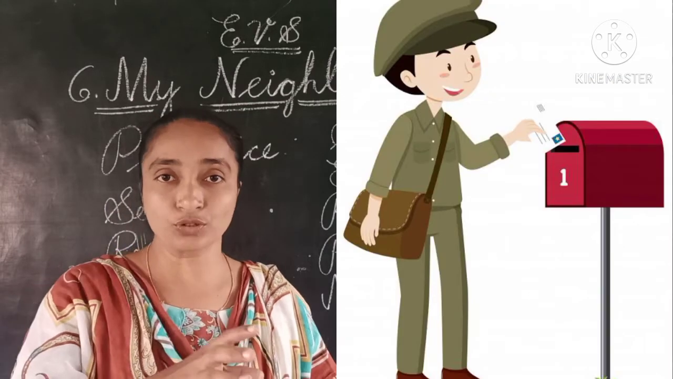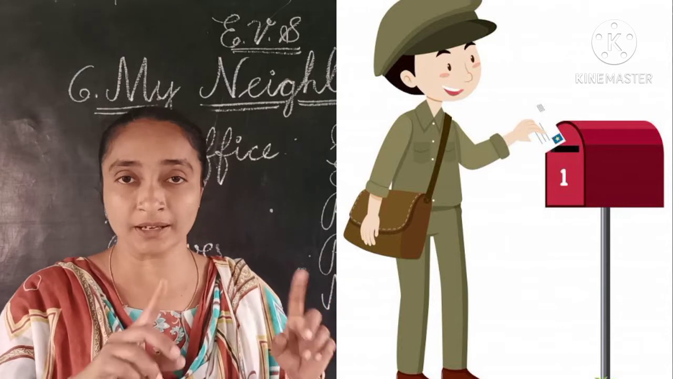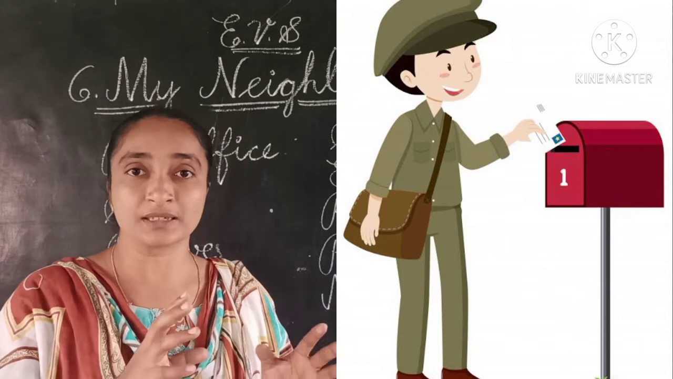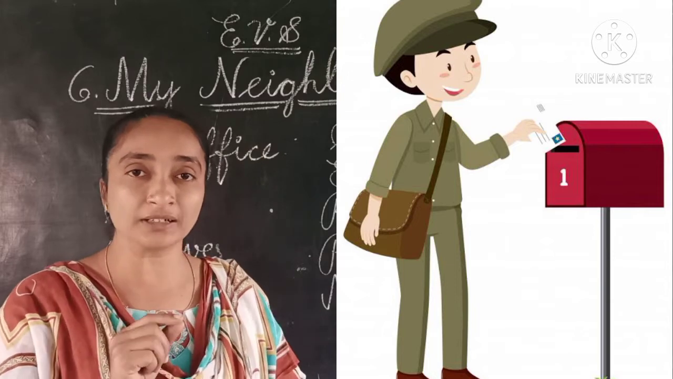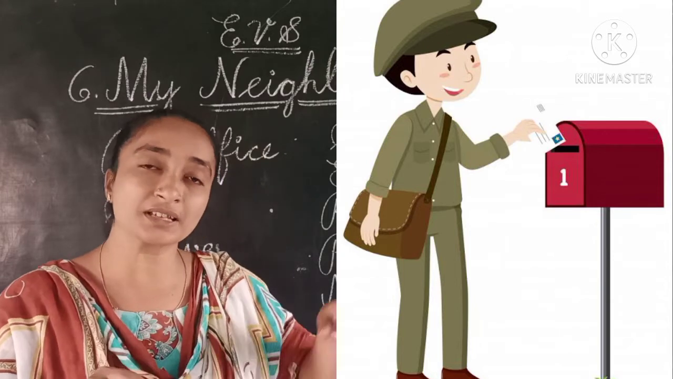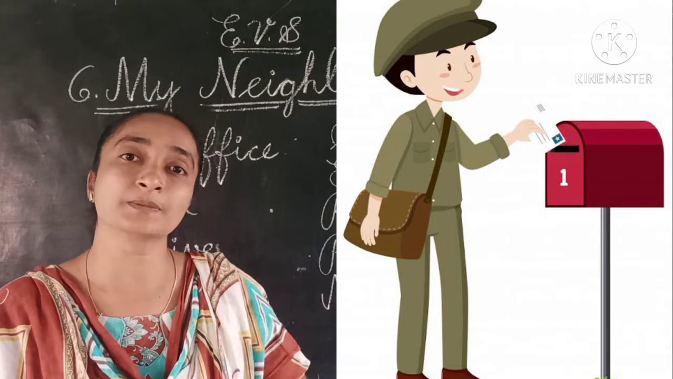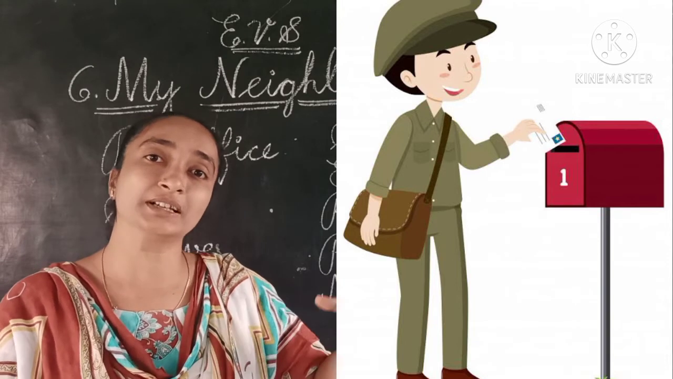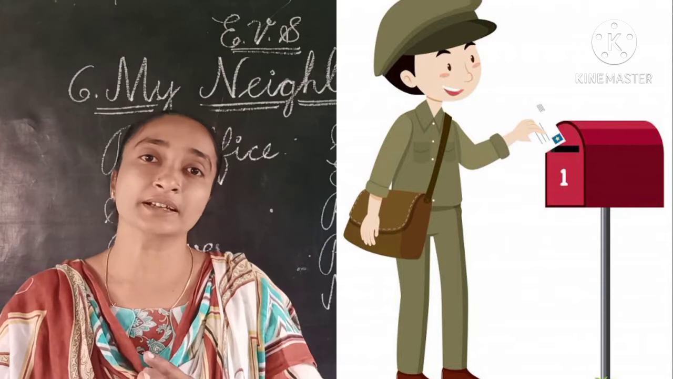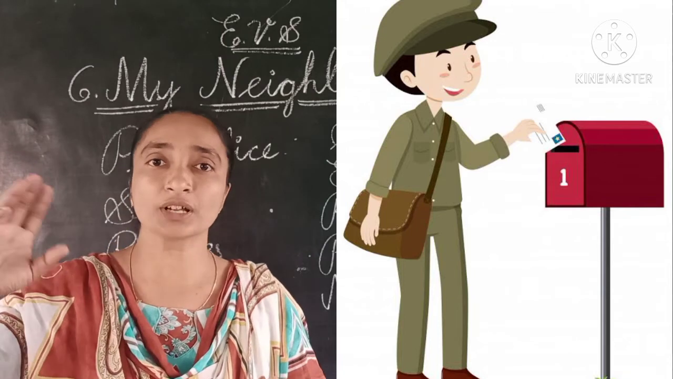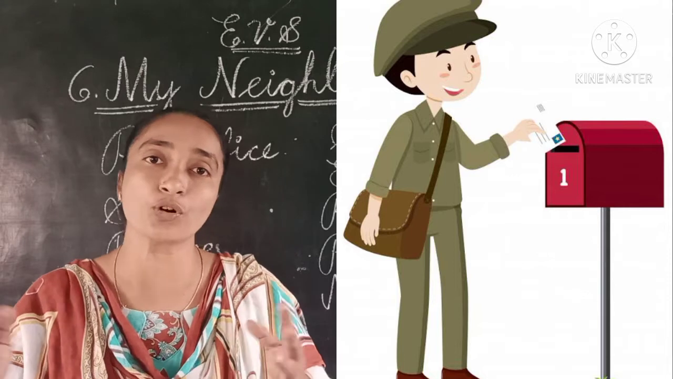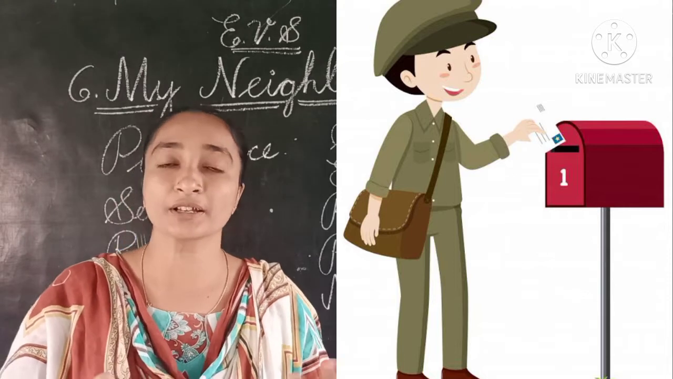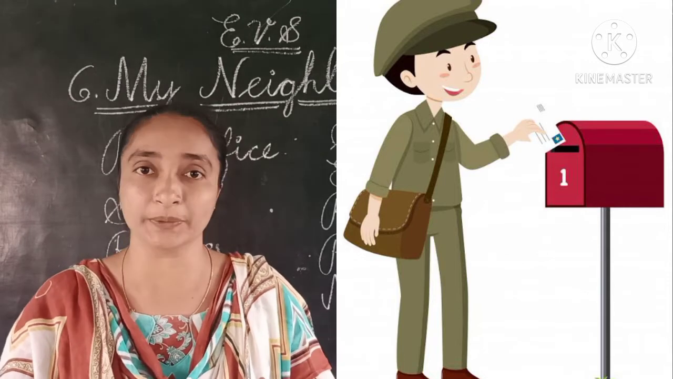So letters we have to post in the post box. Have you seen the red color post box? Yes, the letter box will be there. We used to write the letter with a proper address and keep it in the post box. The postman will come and take all the letters and send them to the correct address. So who will do all this? The postman, the mediator.